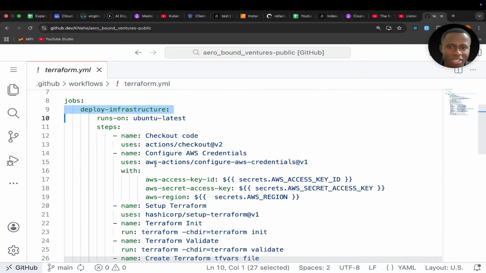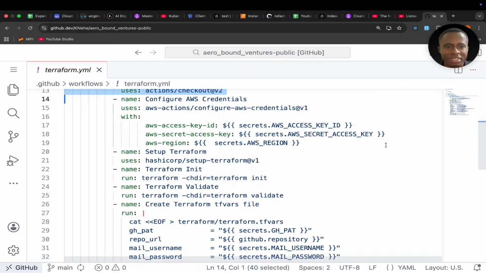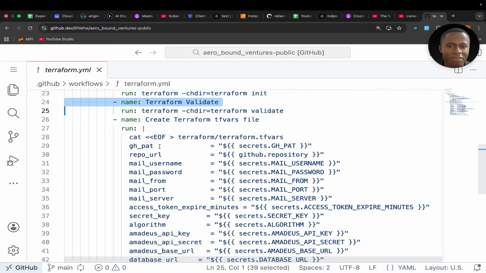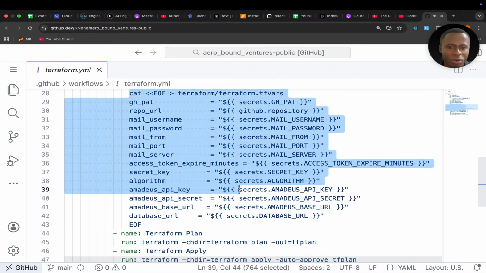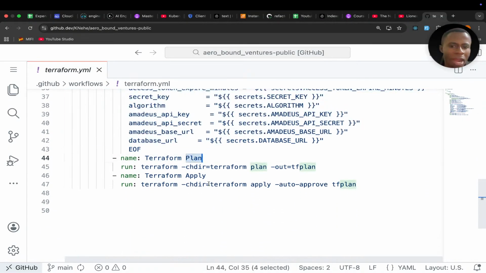We see that it does a checkout, it accesses AWS, we have Terraform init, Terraform validate, then we have the environment variables prepared all the way up to here. And then Terraform plan, then Terraform apply.